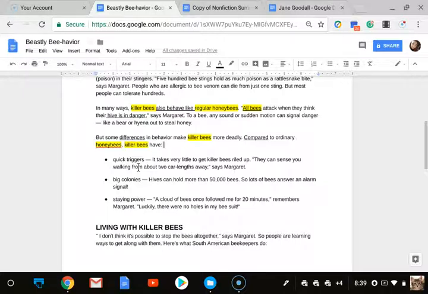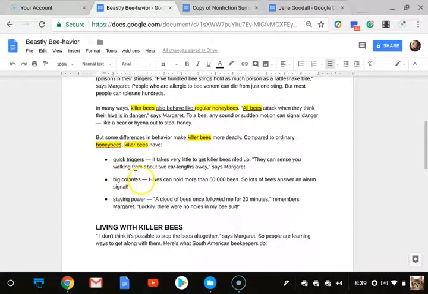So let's keep looking. Quick triggers. It takes very little to get killer bees riled up. They can sense you walking from about 2 car lengths away, says Margaret. So that's letting me know that killer bees have quick triggers, whereas honeybees do not. So this is a difference that they have. I'm going to go ahead and underline that.